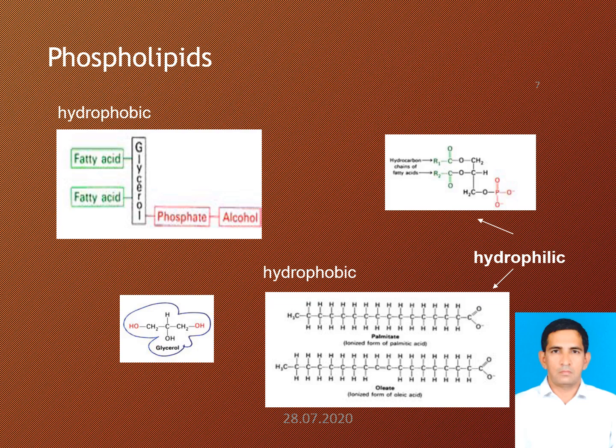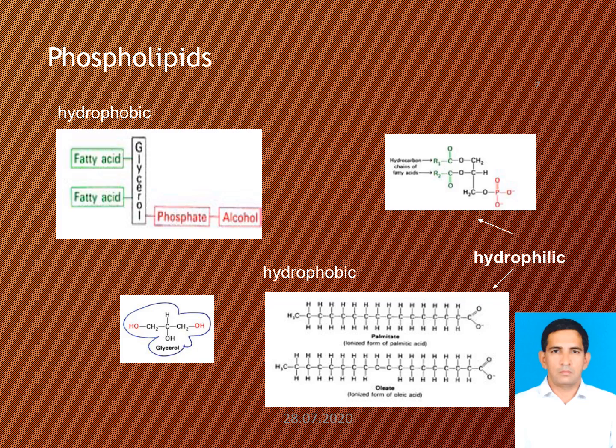The structure of the phospholipid molecule generally consists of two hydrophobic fatty acid tails and a hydrophilic head, consisting of a phosphate group. The two components are usually joined together by a glycerol molecule.